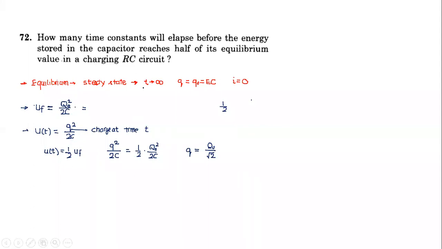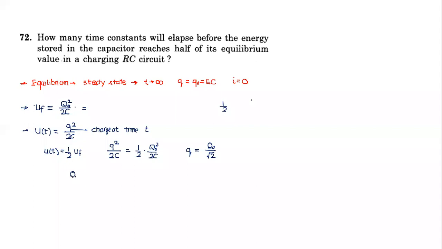That's the condition. That's the meaning. That's when the charge on the capacitor is equal to 1 by root 2 times of final charge. Energy stored in capacitor will be half of the final energy. How much time will it take? Now I'll put the value of Q. What is the value of Q at time t?